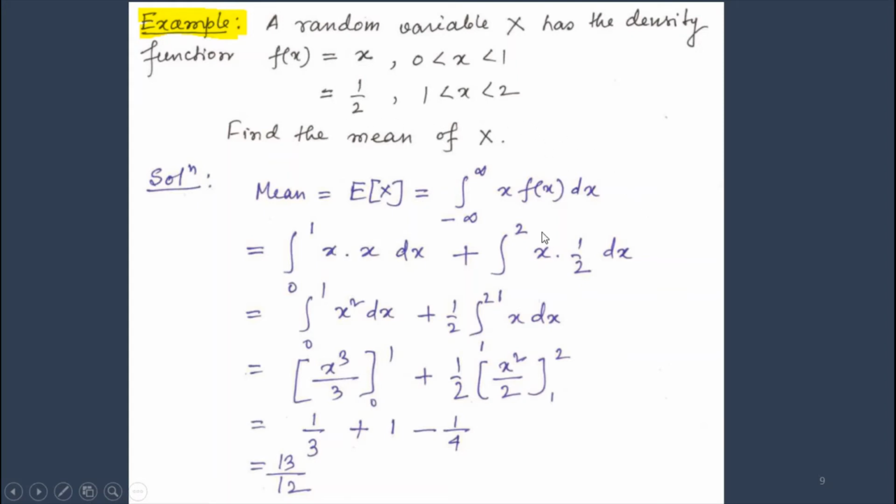Therefore, let us write the integral from 0 to 1 of x f(x). In this interval, f(x) value is x. So x into x dx, plus the integral from 1 to 2 of x into half dx, since f(x) is half in this interval. Now let's do the integration and get the result.